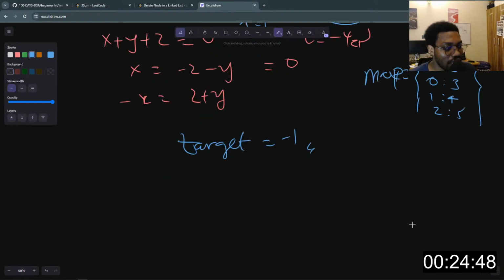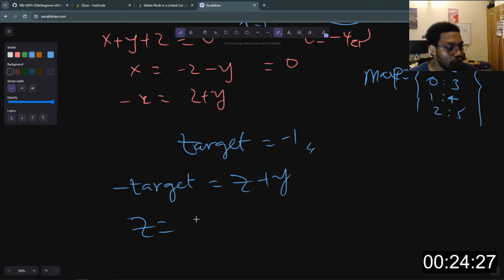We simply need to say, okay, to get this value, since we know negative target is going to be equal to z plus y. To get z, which is our third value, we simply need to do minus target minus y.